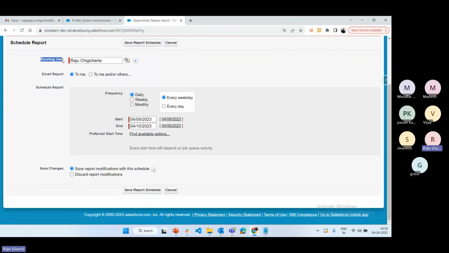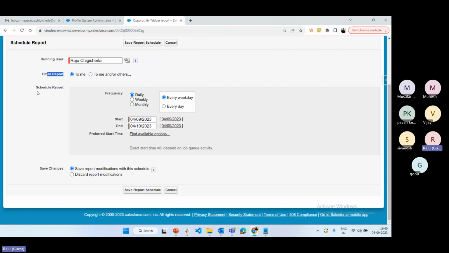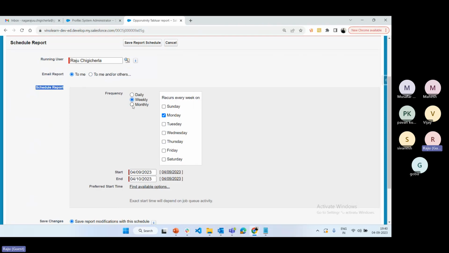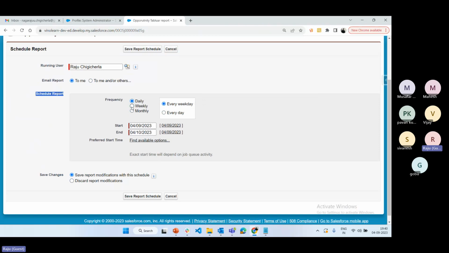Click on scheduled future run. See if you want to run by which user, that you can choose now. If you want to email the report only for me or maybe other users, you can select what type of users it is required. And also here schedule the report time interval. We can schedule the report daily, weekly, monthly. Suppose I'm going to select daily or maybe weekly once. Every day means every day including weekends, every weekday only excluding weekends.